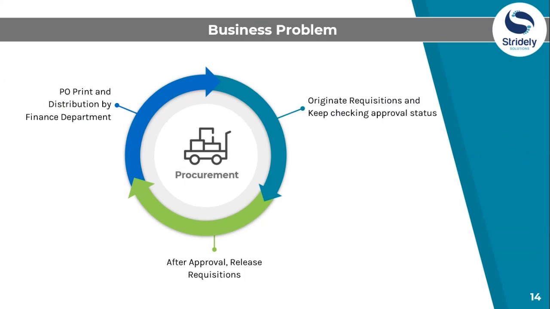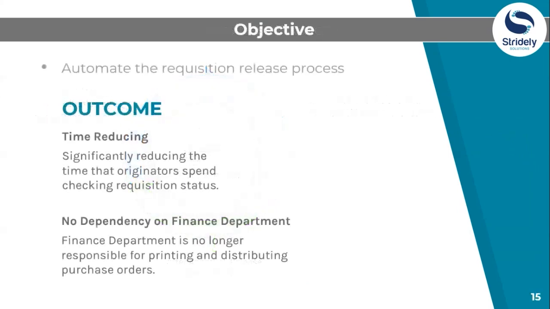So what is the objective of Orchestrator Studio here? To completely automate the requisition release process by making no dependency on finance department from the process and significantly reducing the time that originators spend checking requisition status.